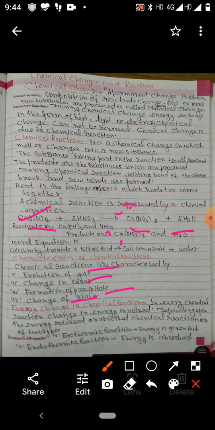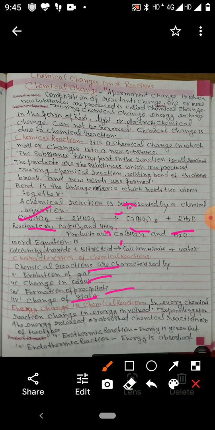So aqueous lead nitrate and aqueous sodium chloride, these are the reactants. When taken together, there will be a reaction between them. Sodium nitrate and lead chloride are formed. Lead chloride is a white precipitate. Lead chloride is an insoluble substance, so it is deposited at the bottom of the test tube.